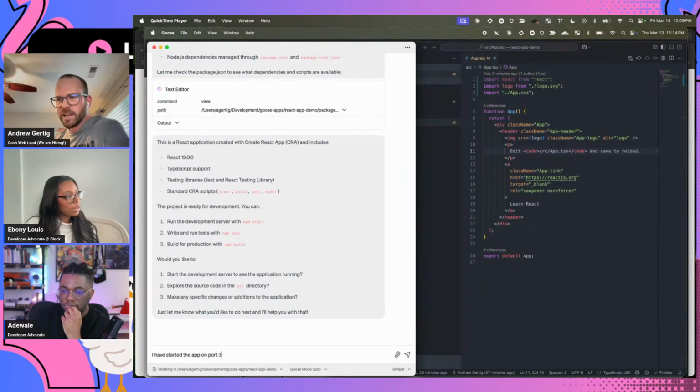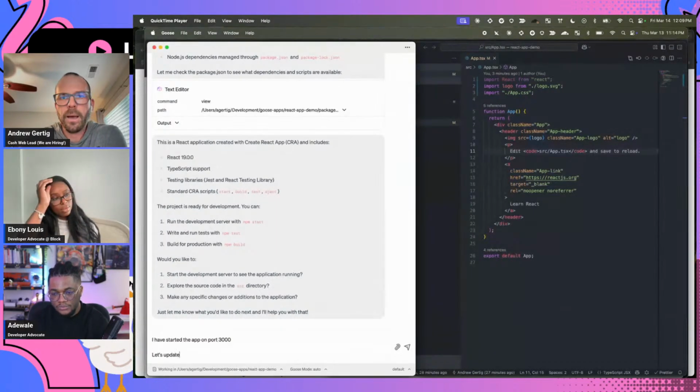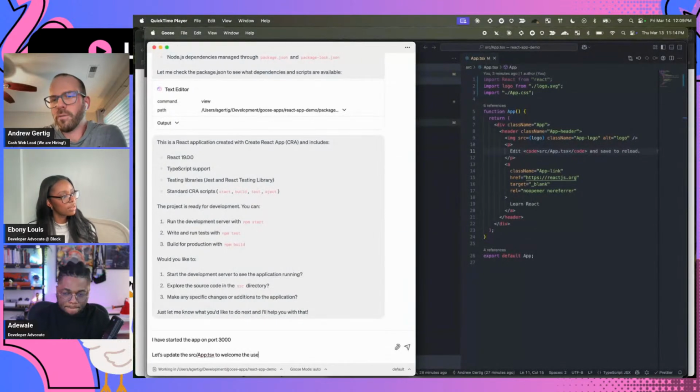Awesome. The next thing I want to do is have Goose do something for me. I want Goose to update app.tsx to do something fun. So we're going to ask Goose to change the app.tsx file to welcome whoever's viewing the page a little bit more emphatically.